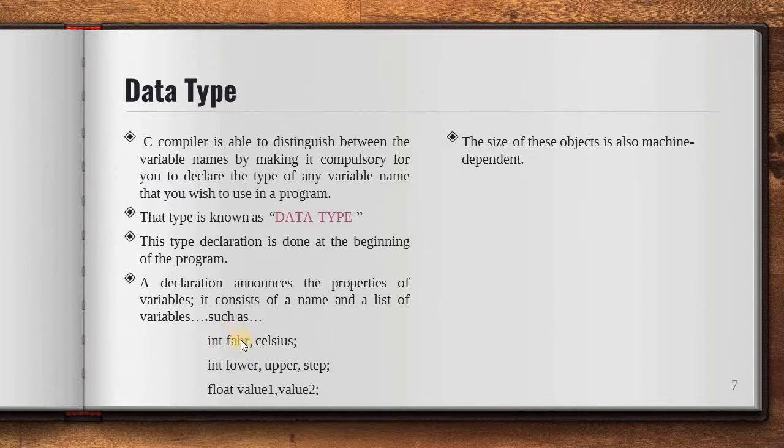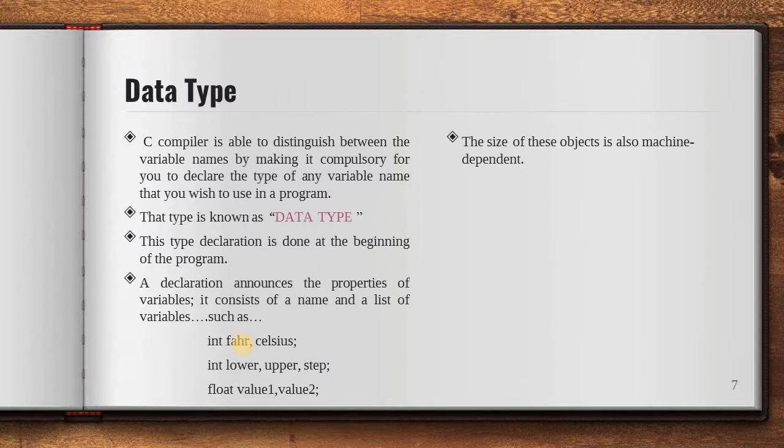This will reserve some portion of memory to hold a value. The size of the memory that is to be reserved for fahr is machine dependent.